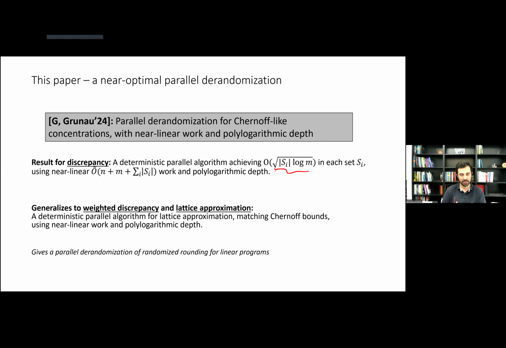And perhaps much more importantly, this is a solution for the much more widely applicable lattice approximation problem that abstracts many applications of the Chernoff bound in parallel computation, and to a special case of it, weighted discrepancy. And in some sense, this gives a generic parallel derandomization for randomized rounding of linear programs.